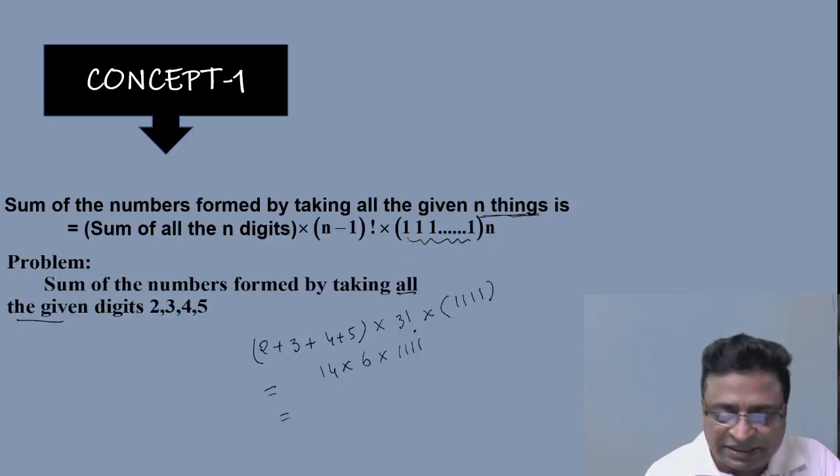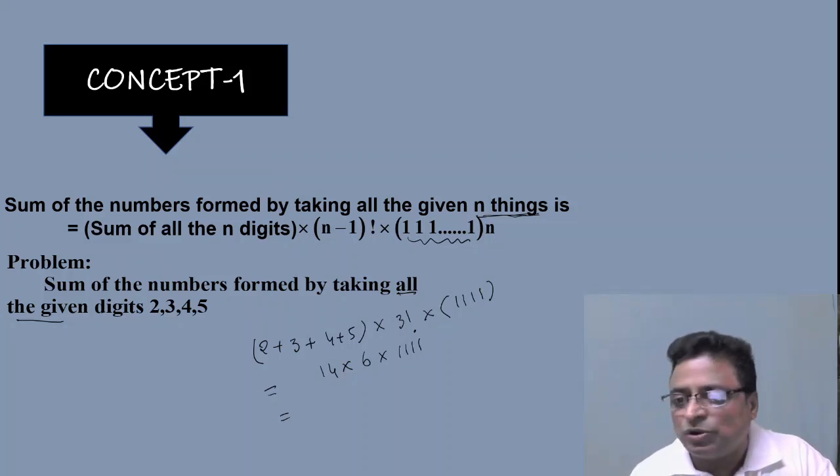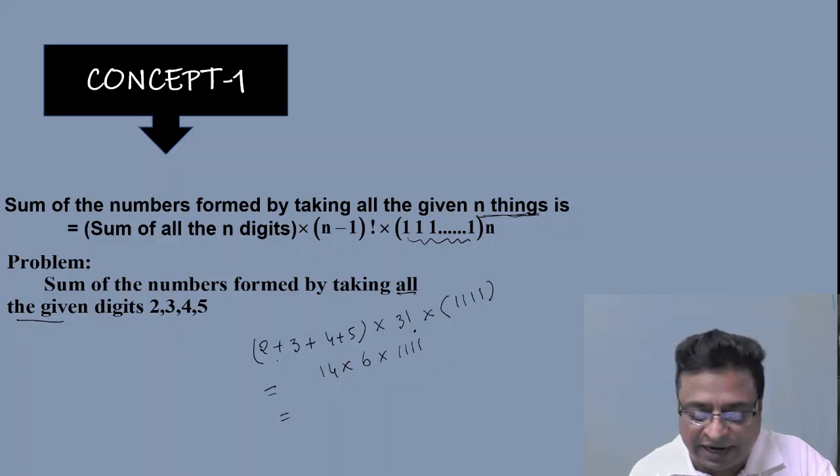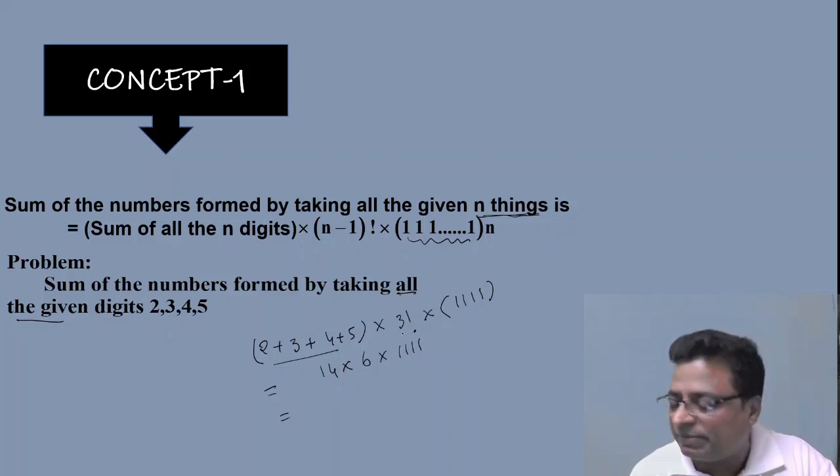So my friends, here there is no 0 digit involved. That is very, very essential. So here what I am doing is finding the sum of all 4-digit numbers taking all at a time. Since all are 4 different digits, therefore add all the digits. And since it is a 4-digit number, if it is n digits, therefore write n minus 1 factorial.